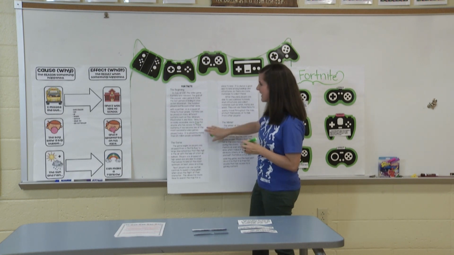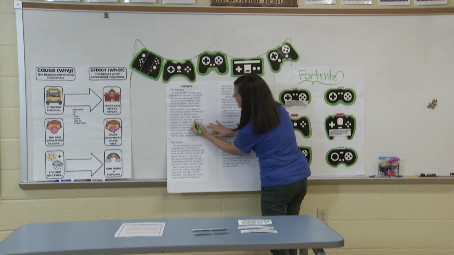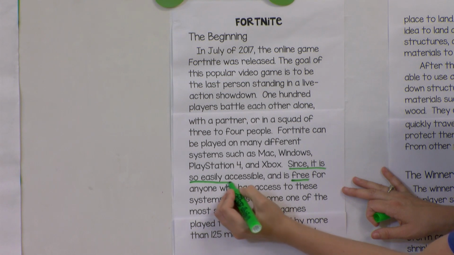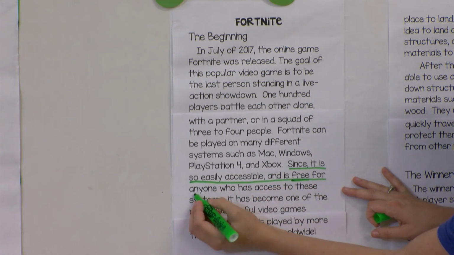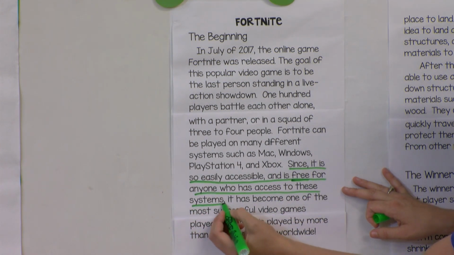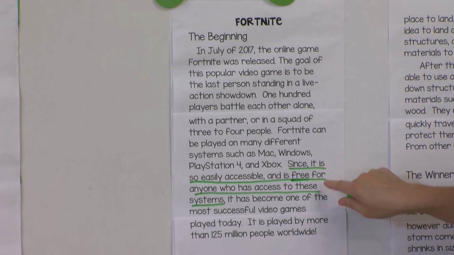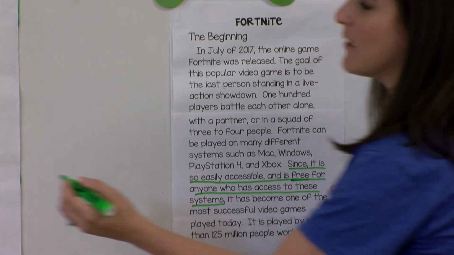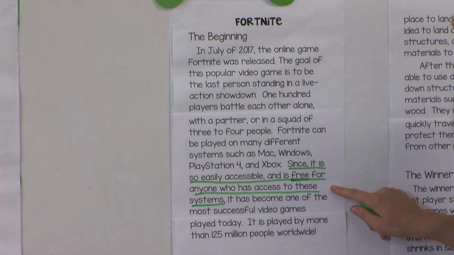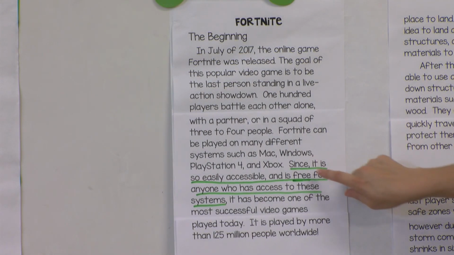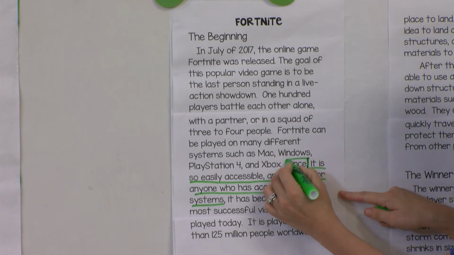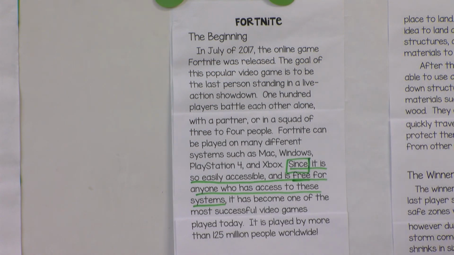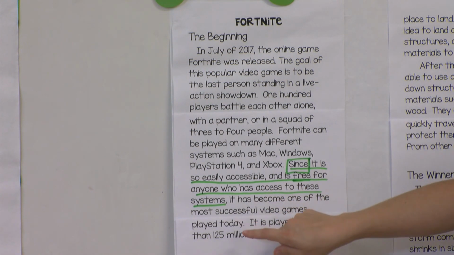So right here it says, since it is so easily accessible and is free for anyone who has access to these systems. I see this keyword, since, that we have on our chart, telling me that this is my cause. Now, what's the effect of it?